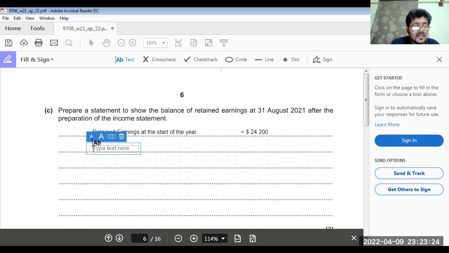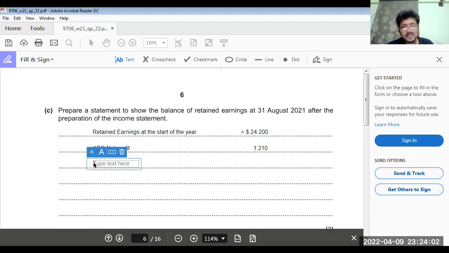What do we do here? Add net profit. Net profit is how much? We calculated it in our previous statement: 1,210. Now what do we have to deduct?